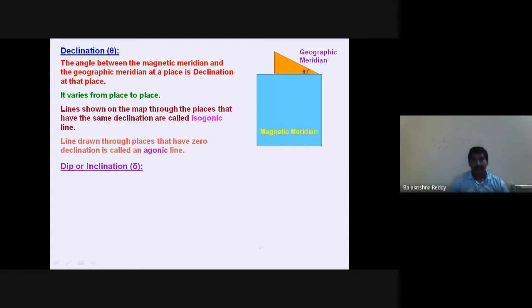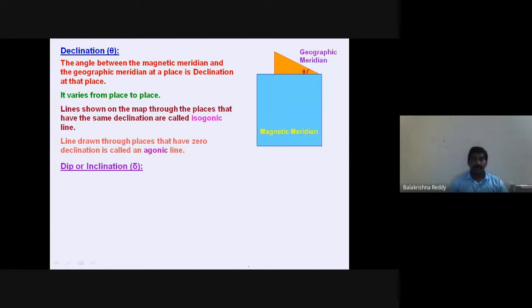Isogonic line. If the line is drawn through different places where no declination takes place, that type of line is called an agonic line. Means if there is no declination between the magnetic meridian as well as the geographic meridian, like this in the case of planes, then we call that an agonic line. If everywhere along the line it comes the same, then that is an isogonic line we call. Of course, this is extra general knowledge, those 2 points.